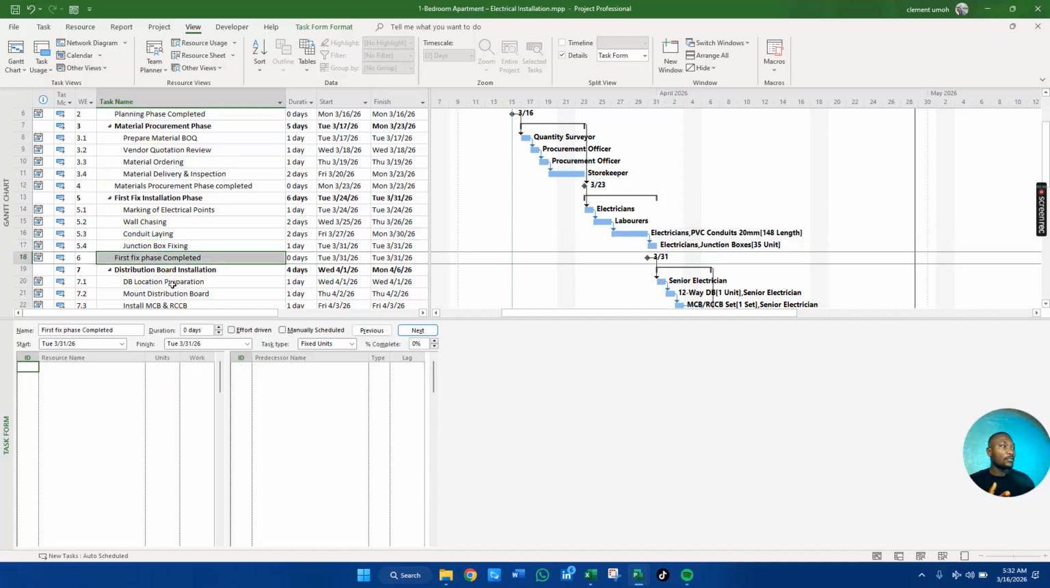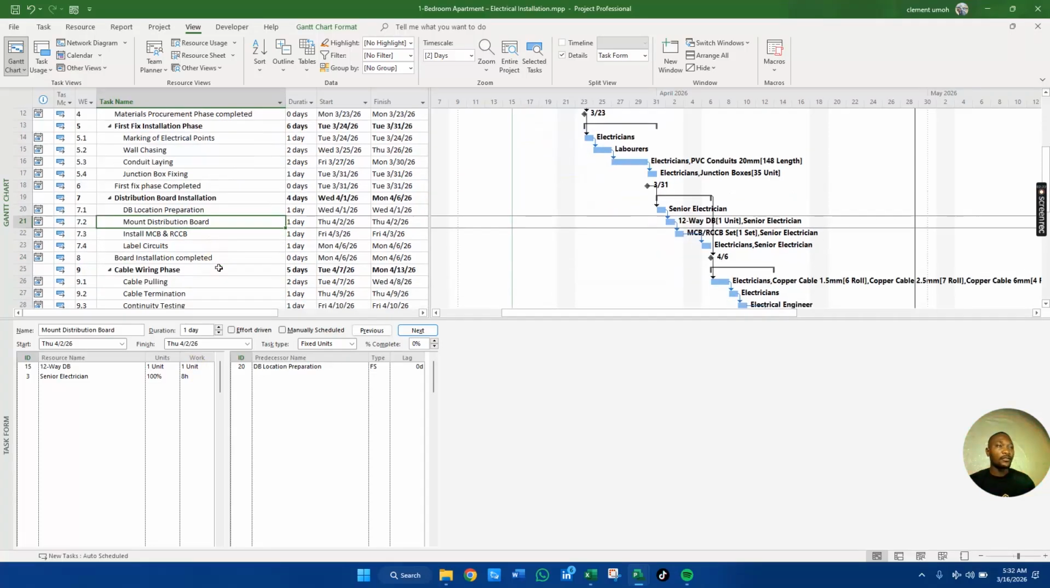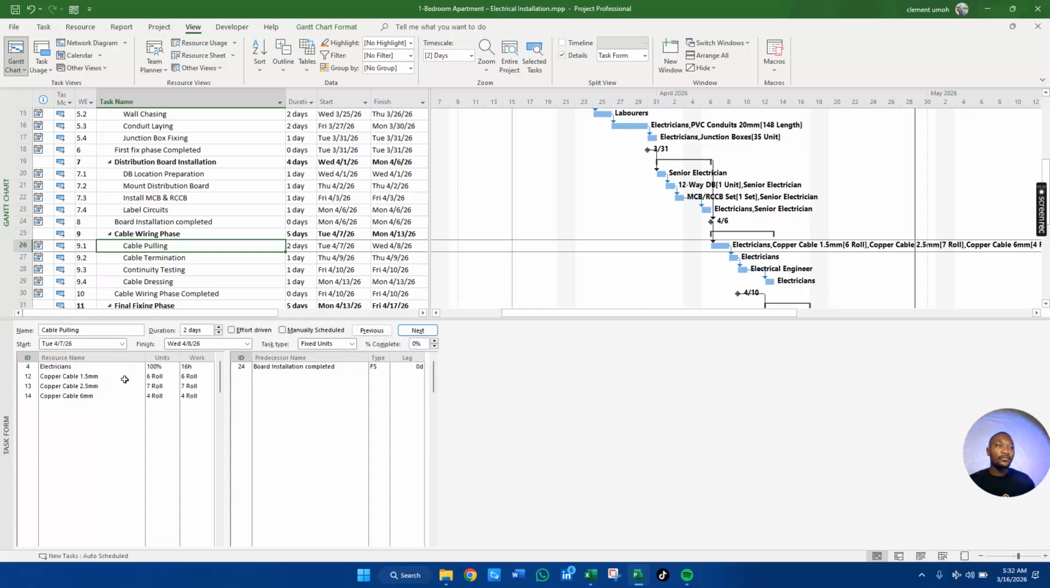Let's look at another one, our mounting distribution board. 12-way DB, 1 unit, assigned to the senior electrician, working 8 hours. Now look at our cable pulling, also assigned to the electrician, working 6 hours. We have our copper cable 1.5 mm, 6 rows, in different colors. This 1.5 is basically for lighting, so basically black and red, 3 red, 3 black, 6 rows.